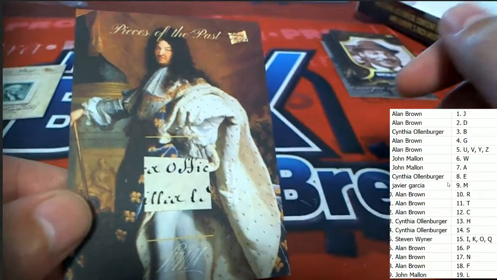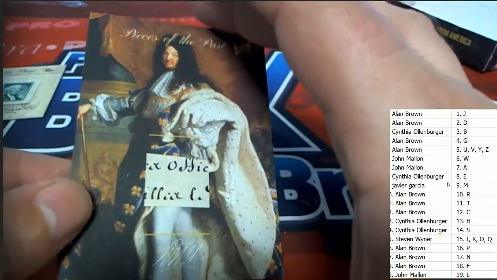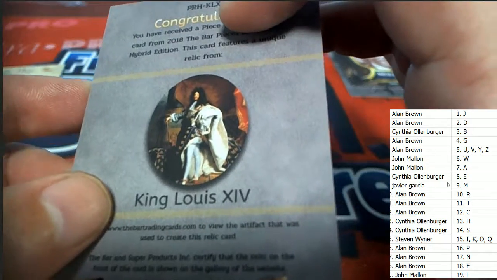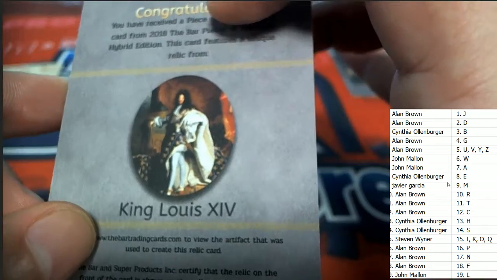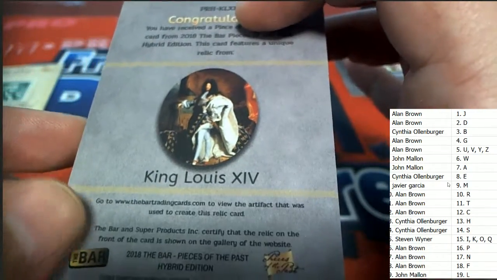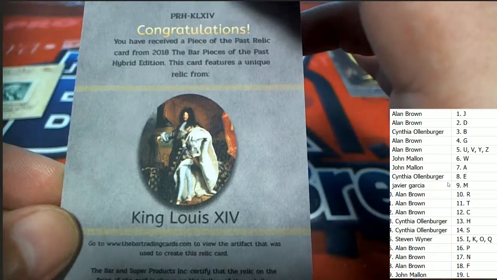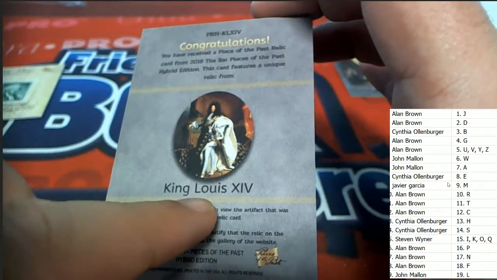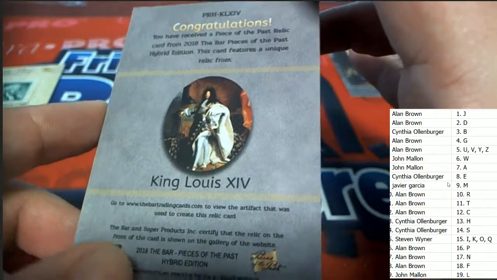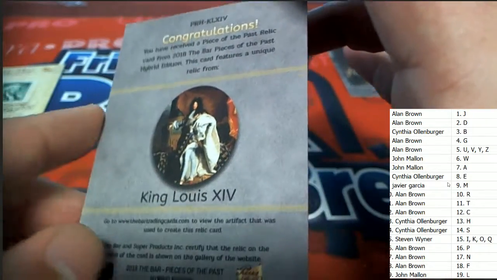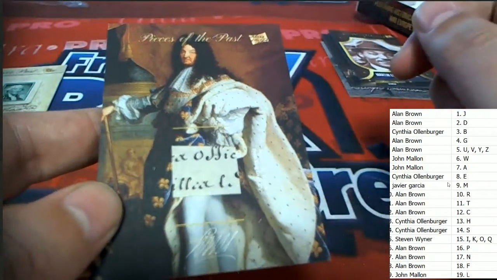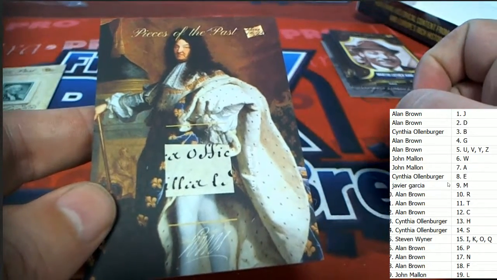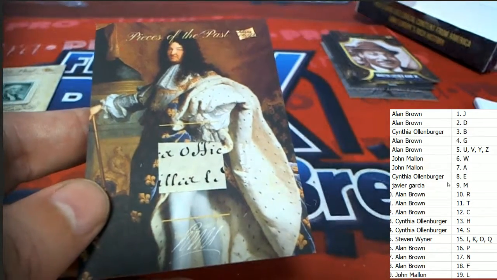it looks like a king. Is it King Henry? King Louis. Okay. The 14th. And this is going to go to L. This is kind of one of those things we were talking about where it could be something that is not necessarily a last name, and that's how we do our kings, is we do them by that letter right there, letter L for King Louis, and so that is going to go out to John M.